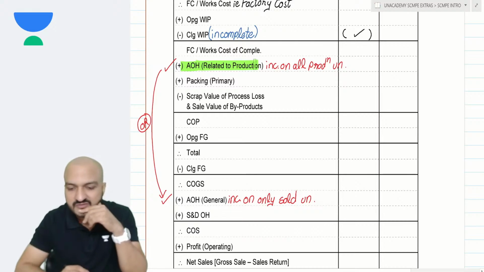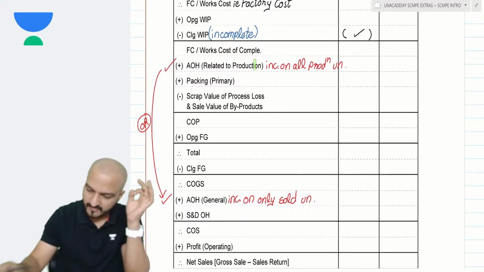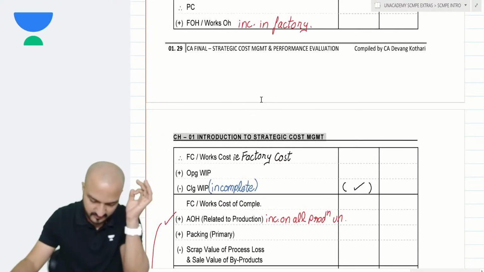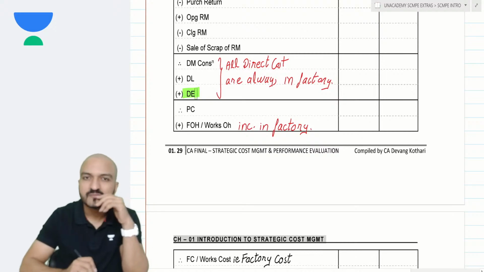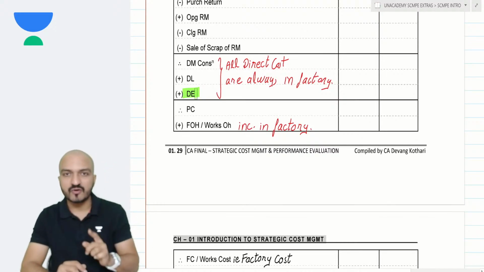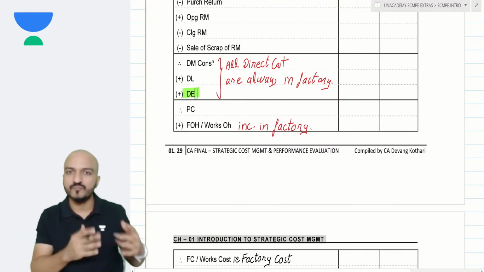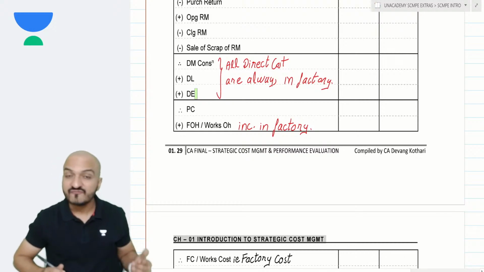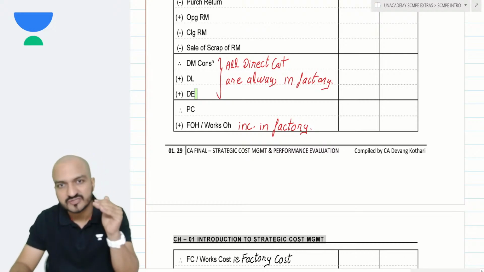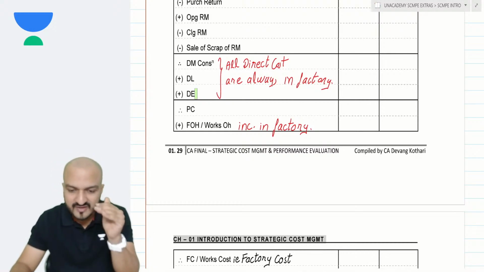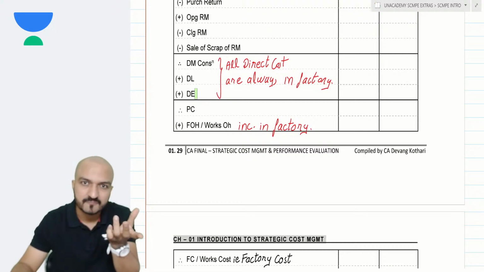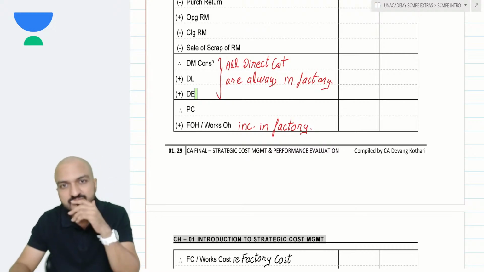Yes, yes, Maruti. Why can't production royalty come here? Well, Maruti, production royalty will come under direct expenses. I told you that. Because production royalty, Maruti, is directly related to production. You have to pay that royalty in order to do the production. But do you need to do the quality checking in order to do the production?